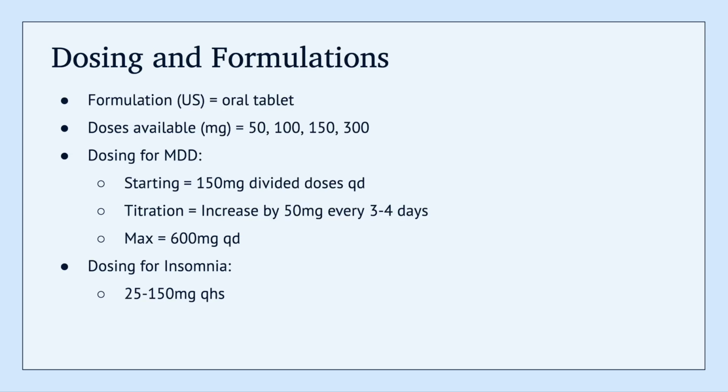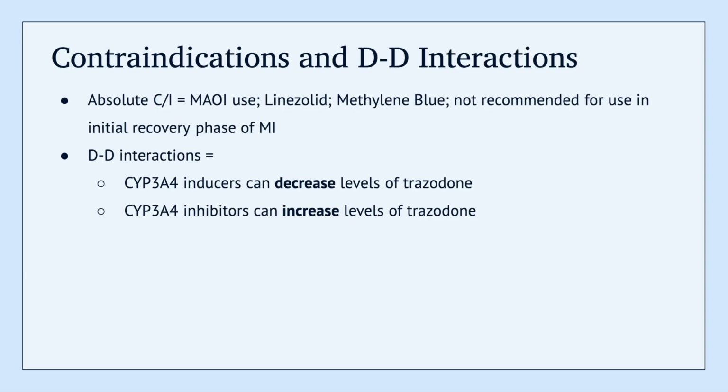Moving on to dosing and formulation, so trazodone is available as an oral tablet and it comes in doses of 50, 100, 150, and 300. In terms of dosing for major depressive disorder, you could start off at 150 milligrams in divided doses, so this could be 50 three times per day, for instance, and then you want to increase it by 50 milligrams every 3 to 4 days for a max dose of 600 daily. For patients getting trazodone for insomnia, you could go anywhere from 25 to 150 milligrams nightly.